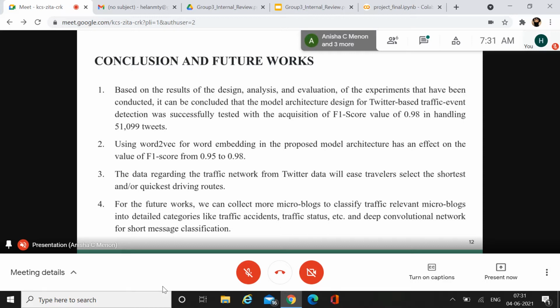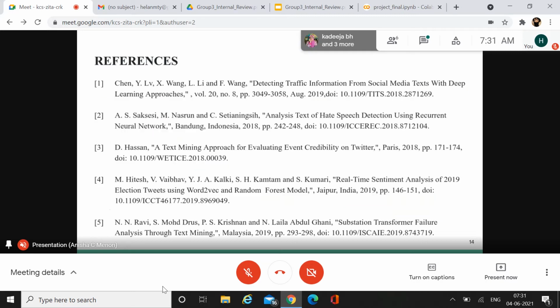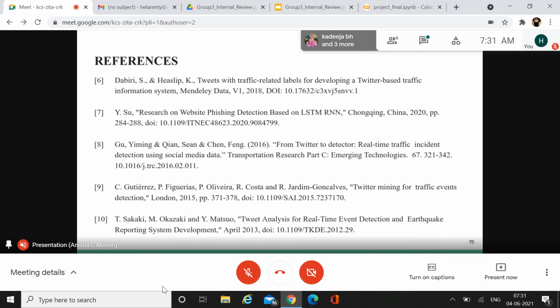Next is our timeline. We have completed our project in the timeline shown over here. The rest are the references which we have used. These are our references. Next slide.